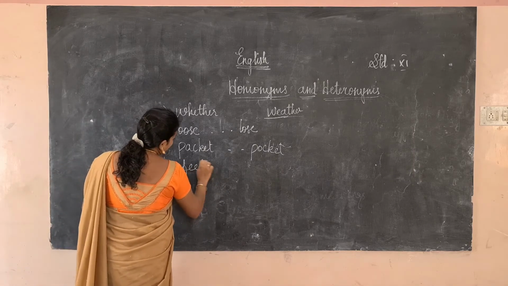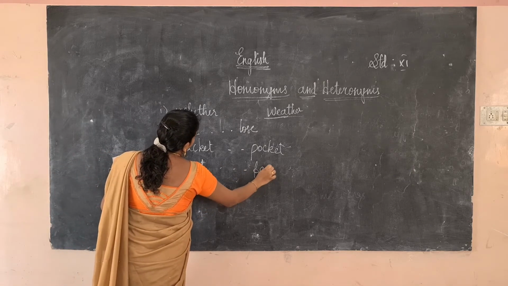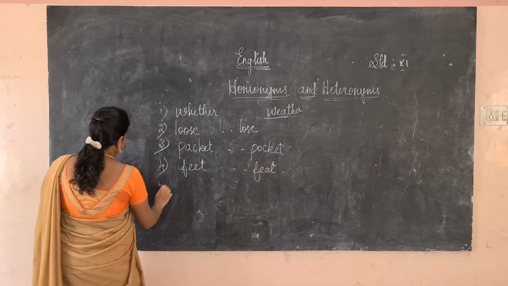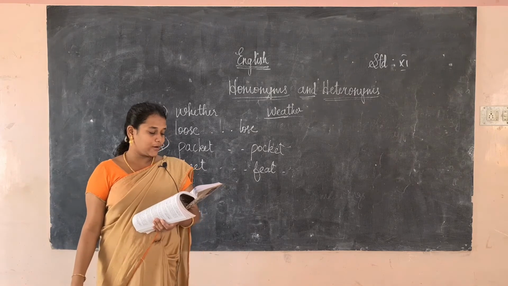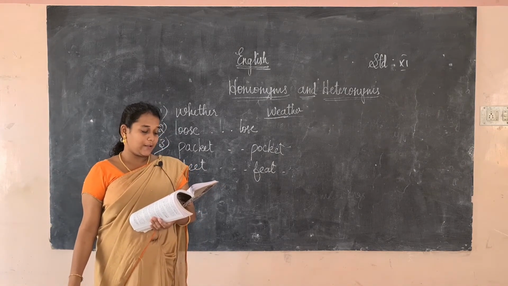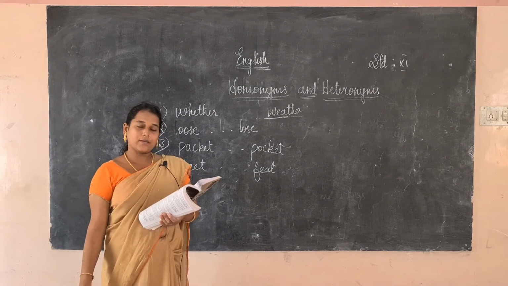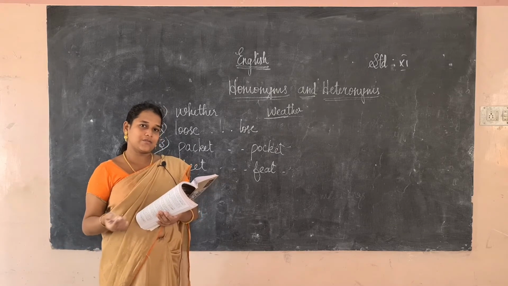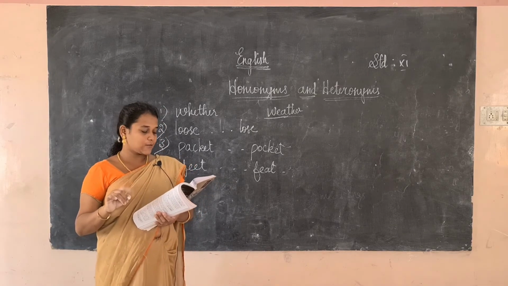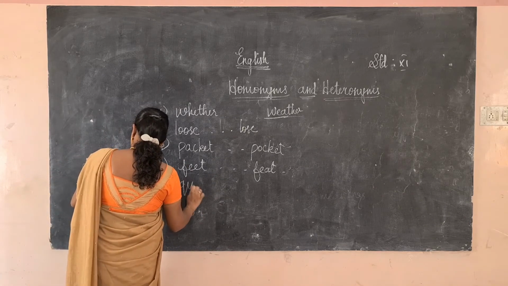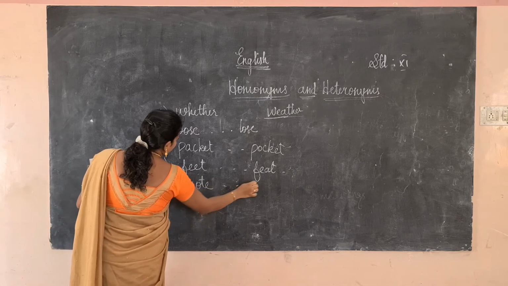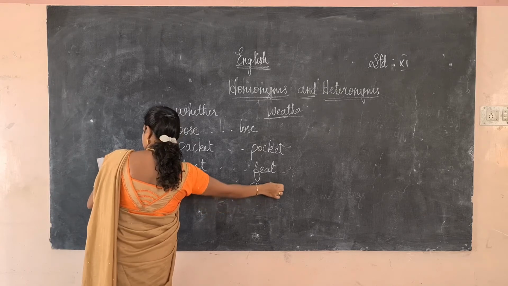Feat means achievement, it became a world achievement. Next, explain the dash, cut your dash according to the cloth. Explain the quote. Coat means the dress we wear. Quote means the quotation. So the coat is a dress.